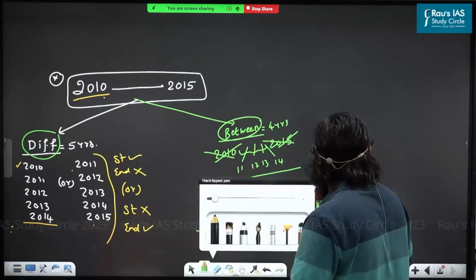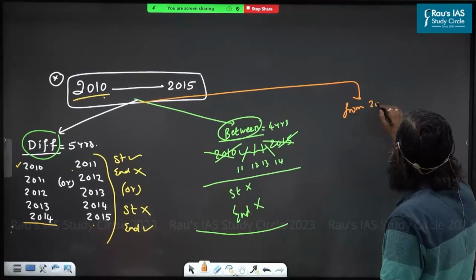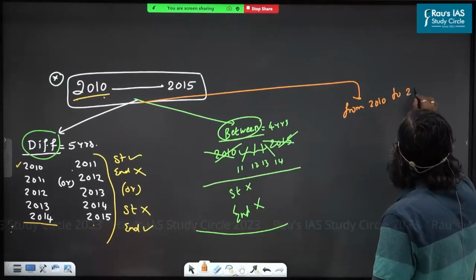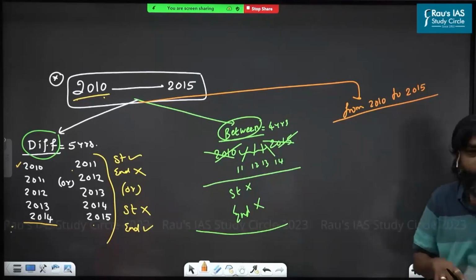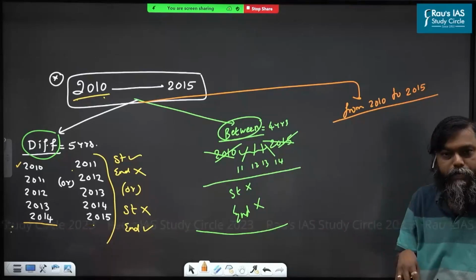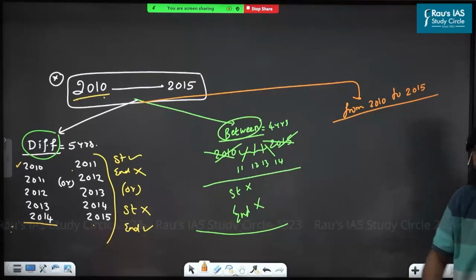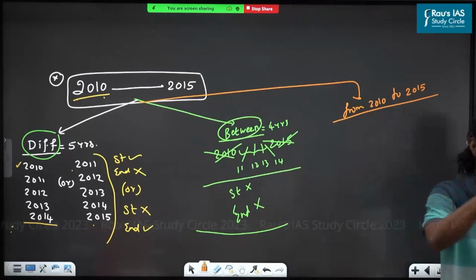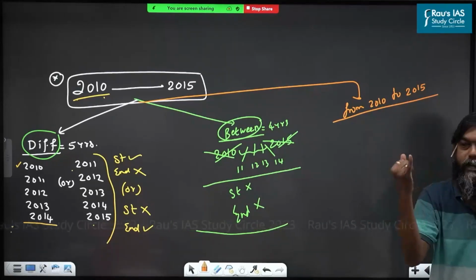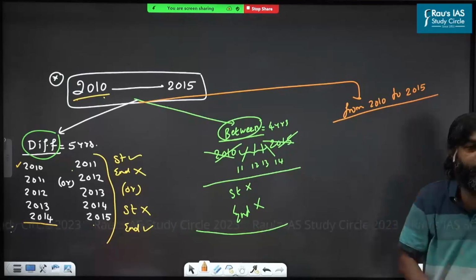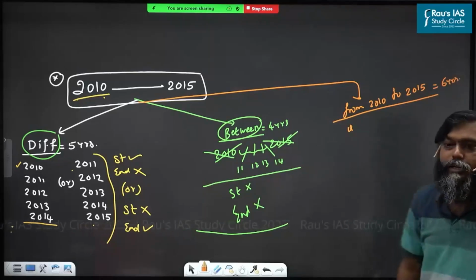Next, if the question uses the word like this: from 2010 to 2015, how many years are there? What is the meaning of from? You start counting from the starting point and end up at the ending point. That means starting point is allowed, ending point is also allowed. So 10, 11, 12, 13, 14, 15. How many years? That means 6 years. Are you understood this? All are understood?